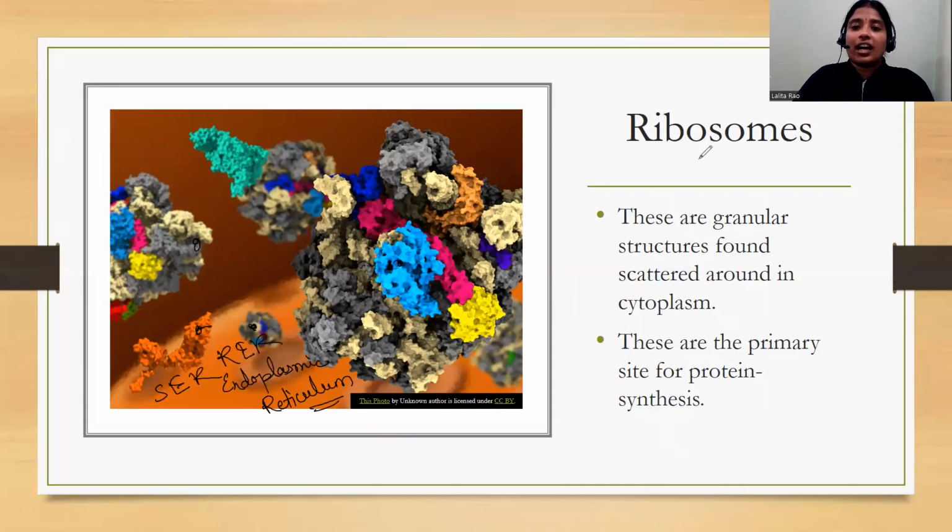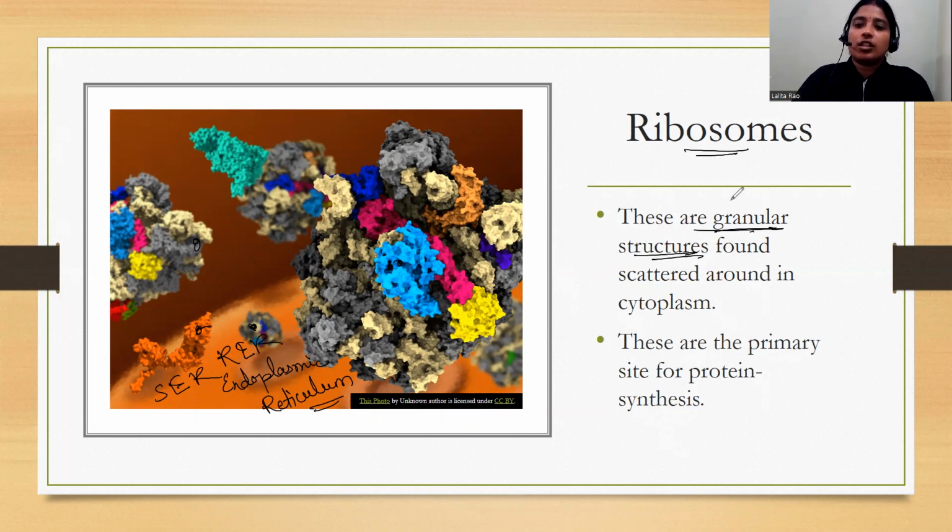Now, what are these ribosomes? These are nothing but granular structures. What do you mean by granules? Like pollen grains, you might have seen small yellow-colored granules in the hibiscus plant or flower, and in some other flowers. They are in the form of granules or powdered form.